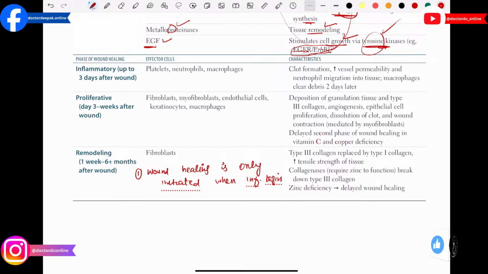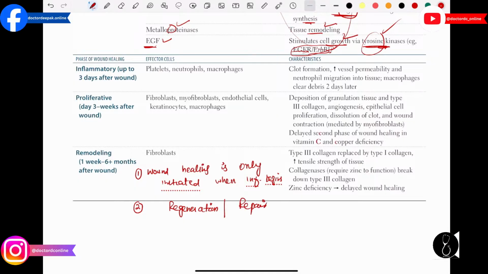Then this is also very important, an MCQ they can ask you in the exam: wound healing occurs via a combination of two mechanisms. The first one is regeneration, and the second one is repair.